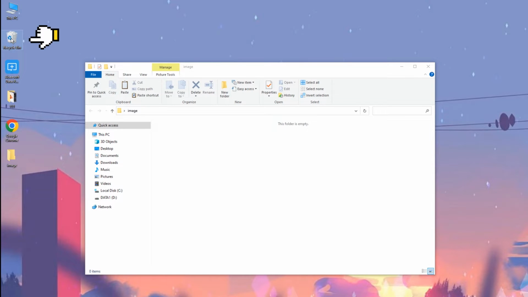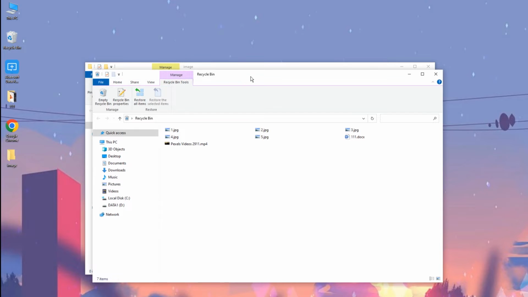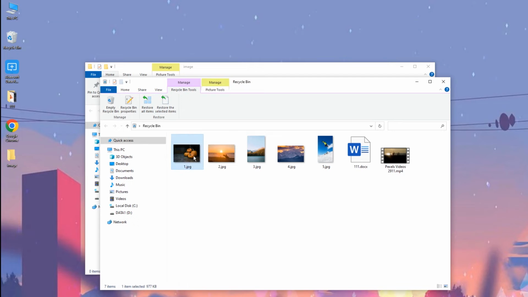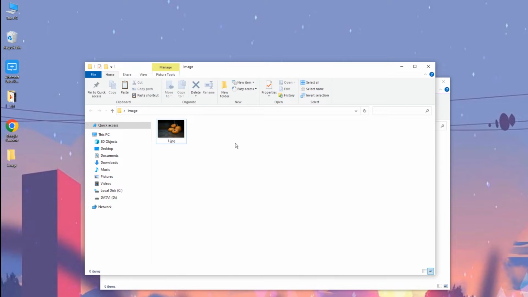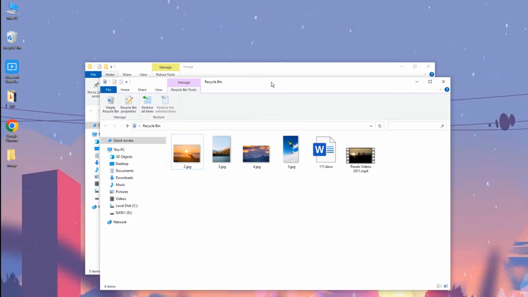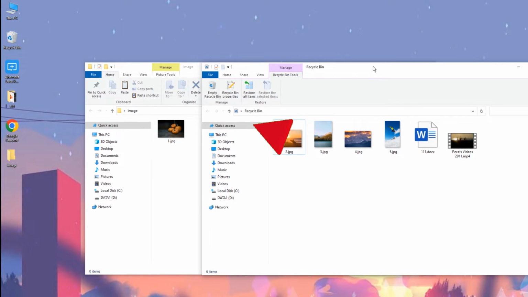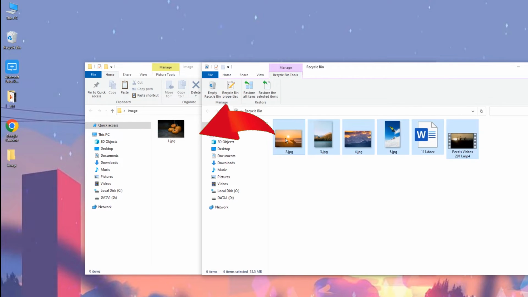Okay, double-click the recycle bin icon on your Windows desktop to open it. Find whether the deleted file you want to restore is there. If yes, click on that file, right-click on it, and then choose the Restore option. You're good to go. The deleted files are restored to the original location. Make sure you know where the files were originally stored before the deletion. Or you can drag the files to your desktop or any folder as you wish for restoration.